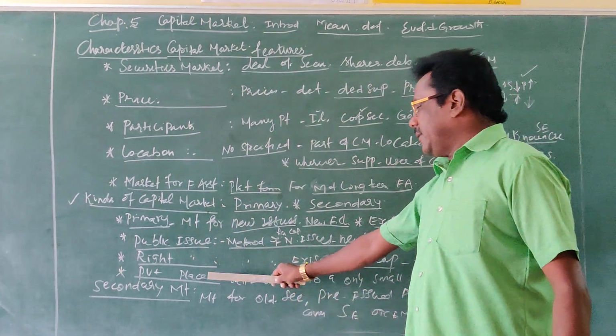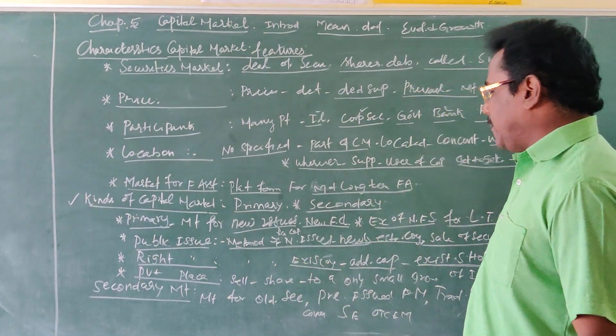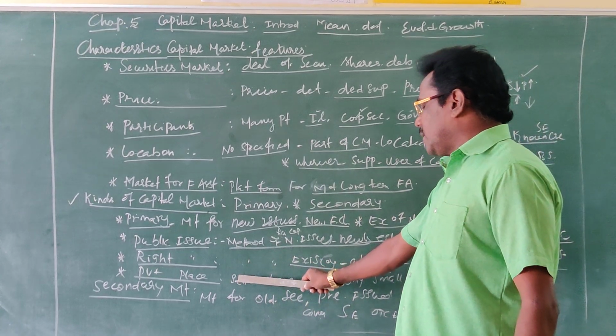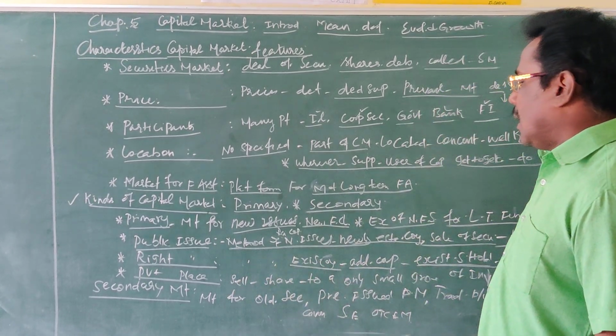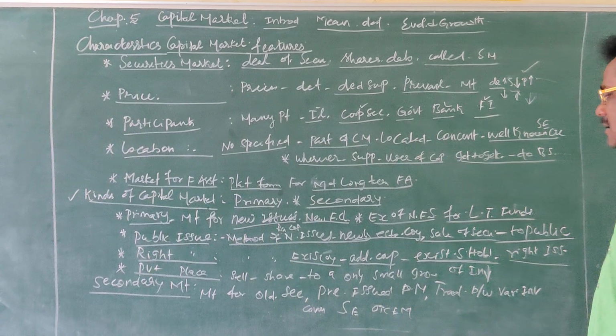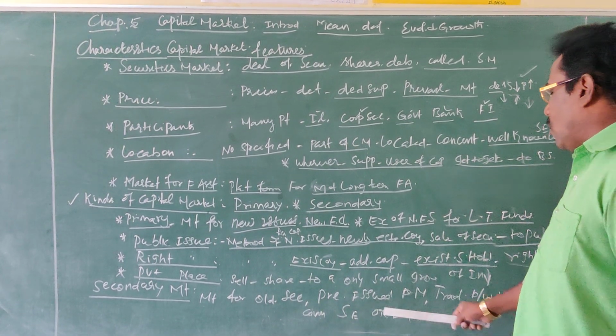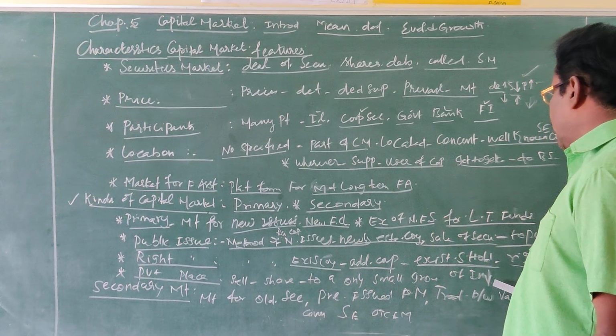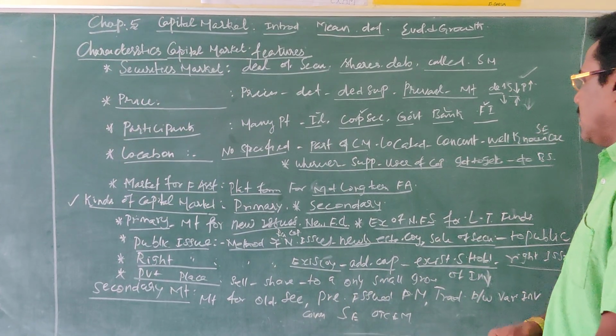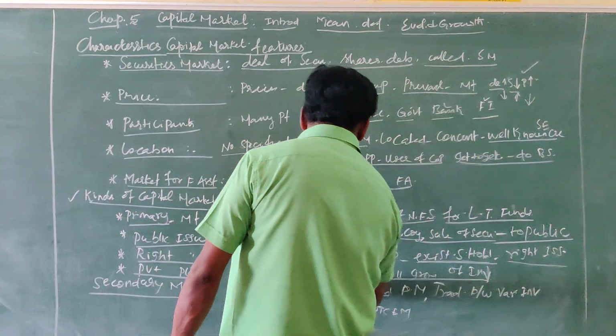Third one, private placement. Private placement is a method of raising share capital in which the company sells the securities or shares only to a small group of investors, a small group of individuals.